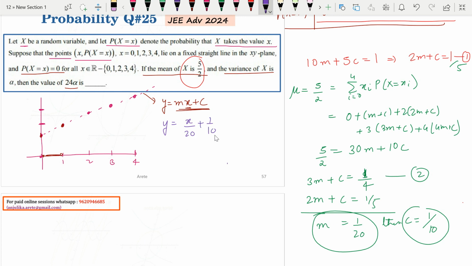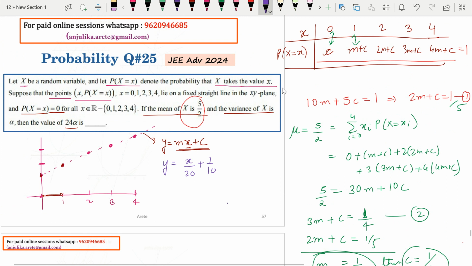Now what did you get? You actually got all the probabilities. You can just plug in the values. c is 1 by 10, I will write 2 by 20. So 1 by 20 plus 2 by 20, 3 by 20. Similarly 4 by 20, 5 by 20, 6 by 20. You can just check, sum it up, it should come out to be 1, right?